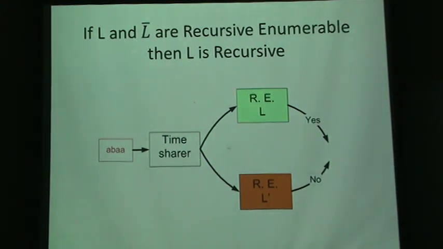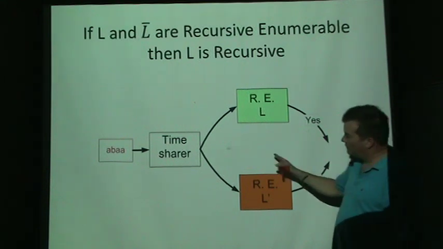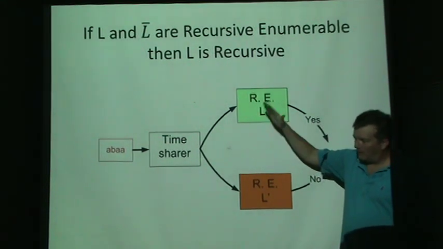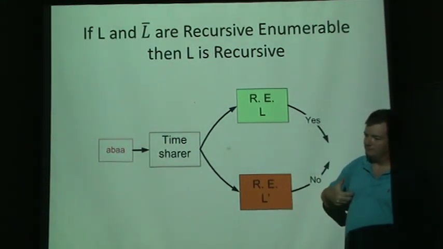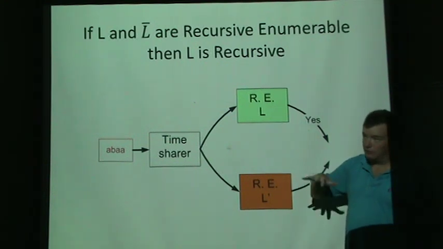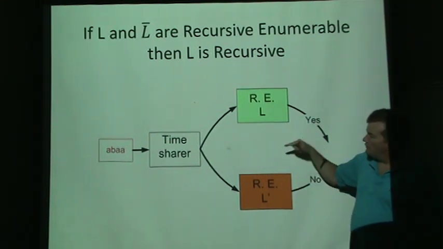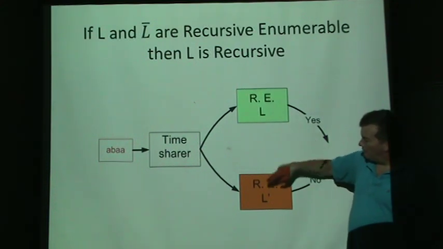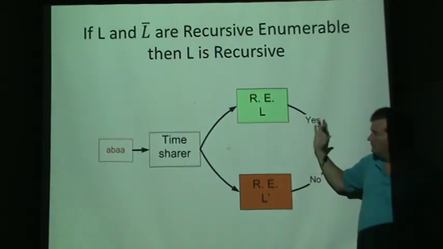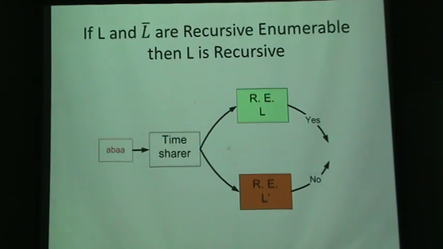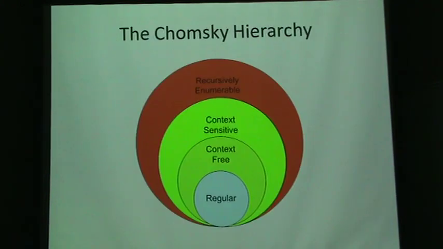And like that example where I had the universal language, we could recursively enumerate it and then just ask ourselves, are we here or are we here? That would make this language recursive, if we can answer yes or no to an input.